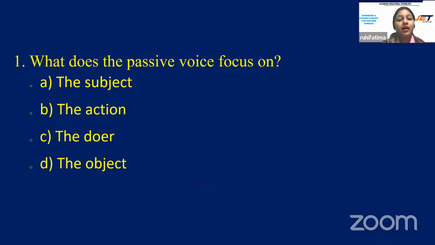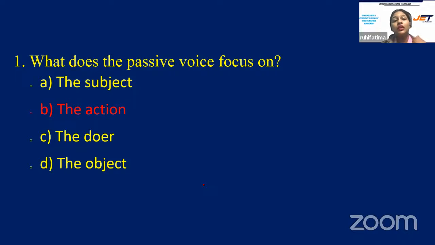And your options are A, the subject, B, the action, C, the doer, or D, the object. So what does the passive voice focus on? As I told you in the passage, it was very clear that the passive voice does not focus on the doer.